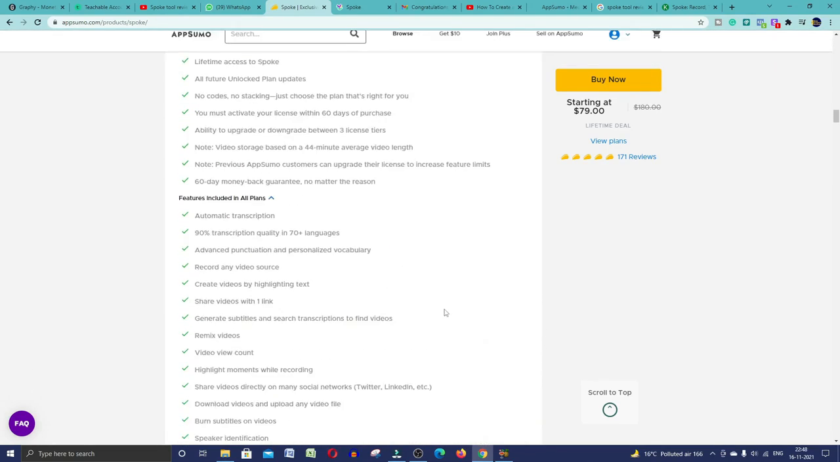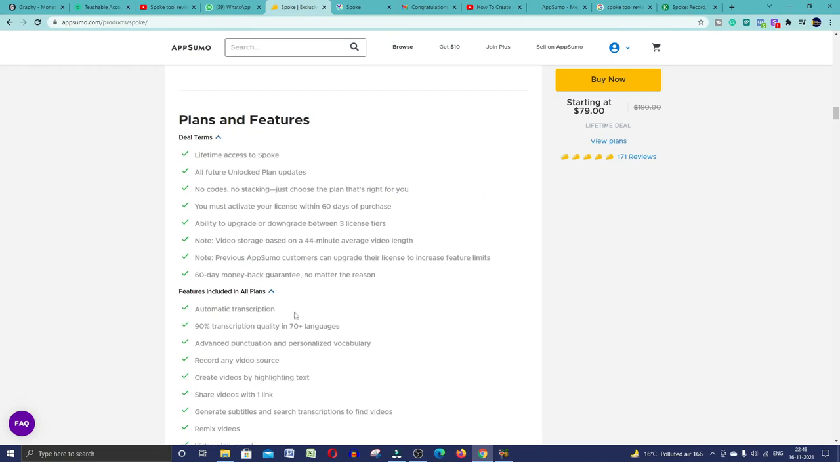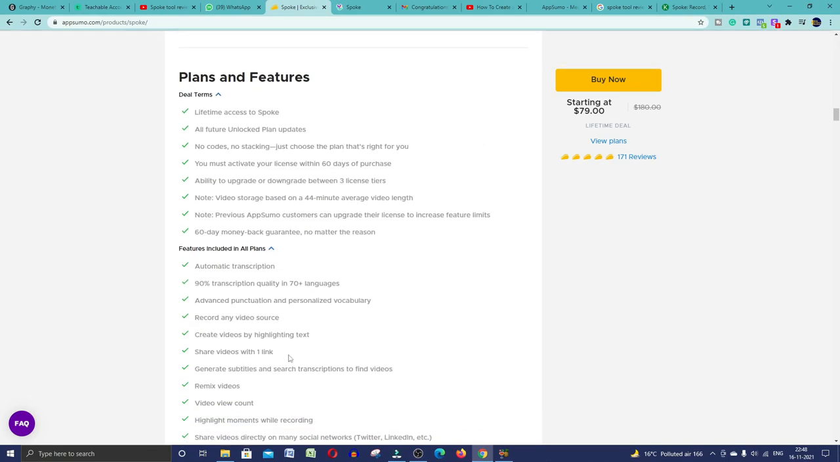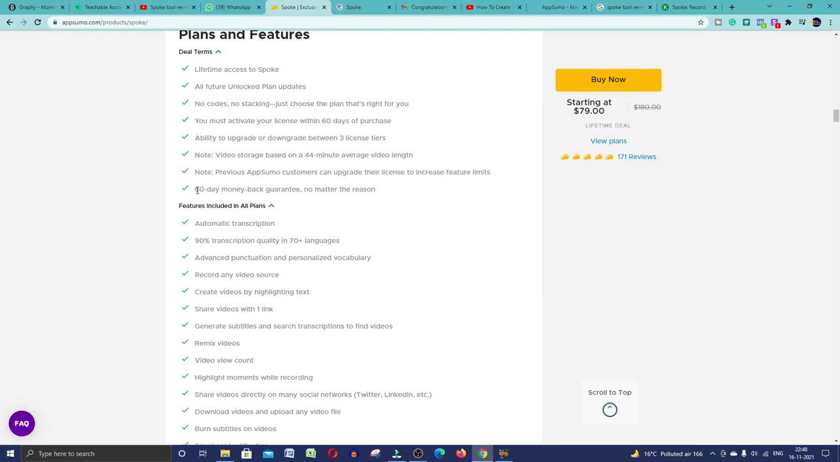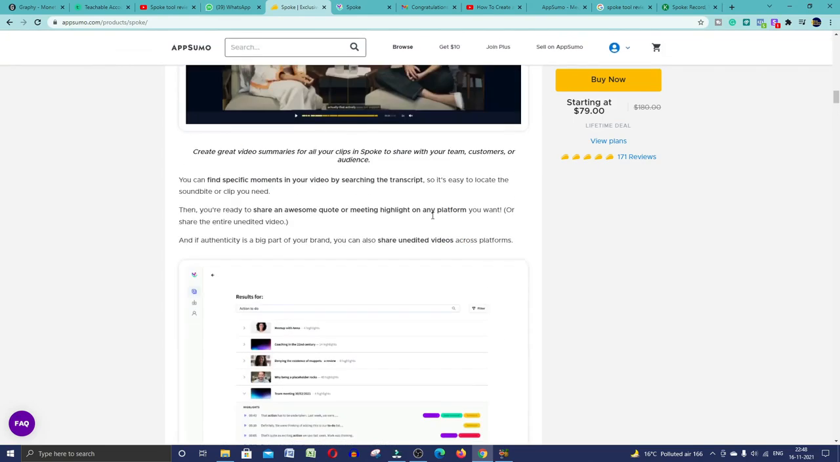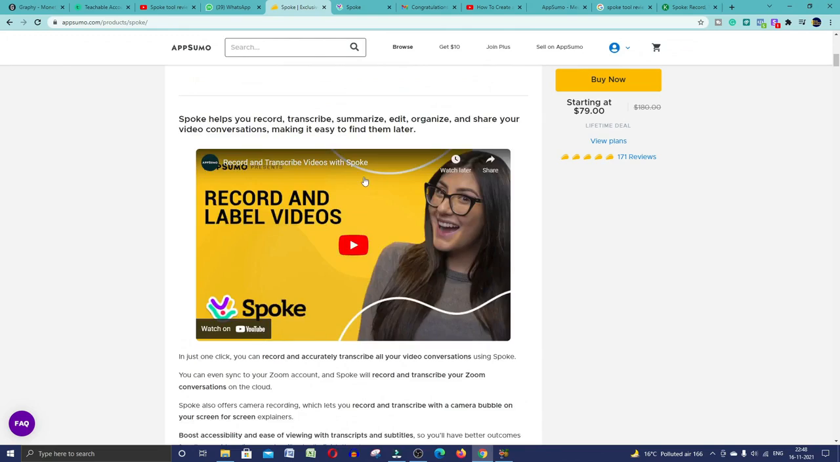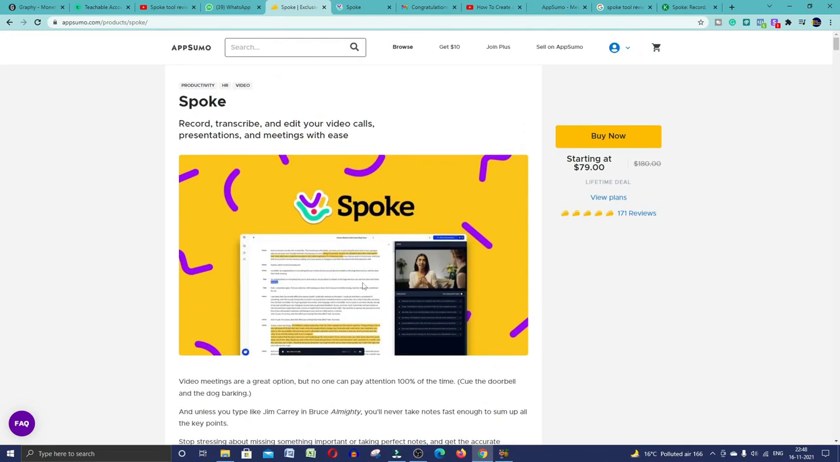They have also mentioned all the plans and features of this tool. You can read all these things, and they have also mentioned a 60-day money-back guarantee. If after buying this tool you are not satisfied, you can get your refund no matter the reason. You can read all these things here. Now we will go into a practical session, and I will show you how you can do all this work through your Spoke account.